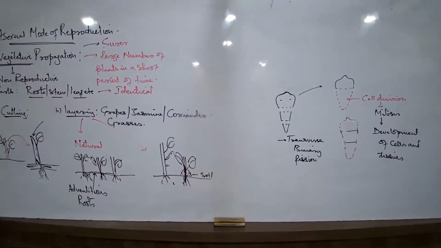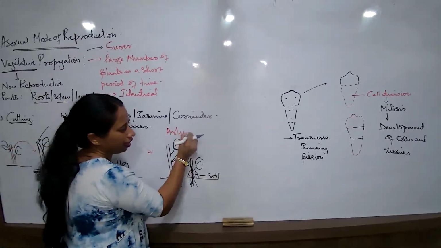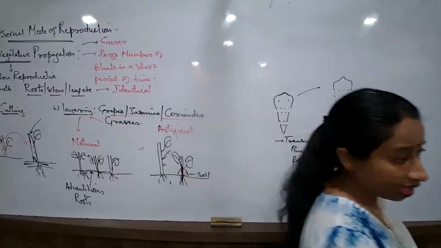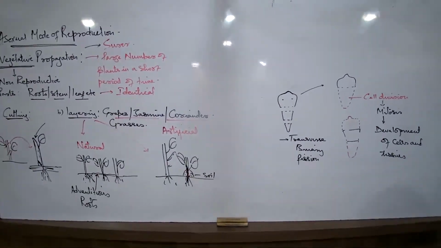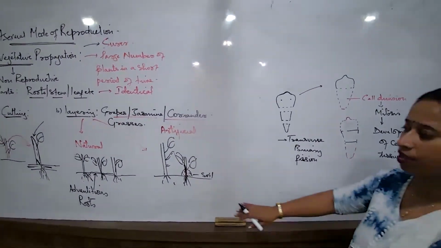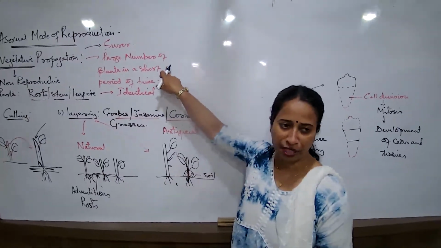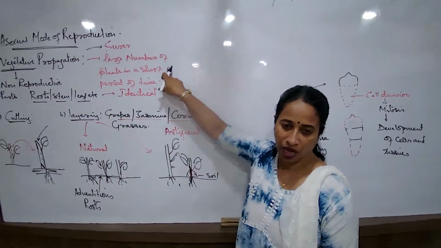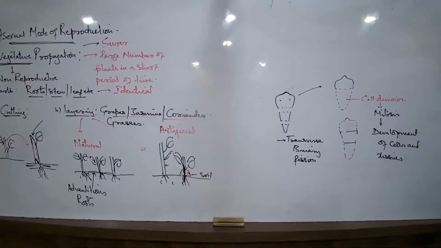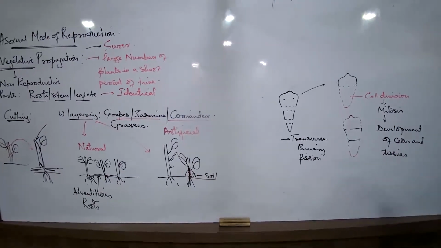If this is the method which has been done manually, this is what is known as artificial layering. These are some plants which are also grown by this method. So this is what is known as natural or artificial layering. What is the benefit? It is a surer method. A large number of identical plants can be obtained. And the farmer generally does not have to wait for factors like pollination, etc. So there is no matter of chance. More plants will be made, that is more or less sure.